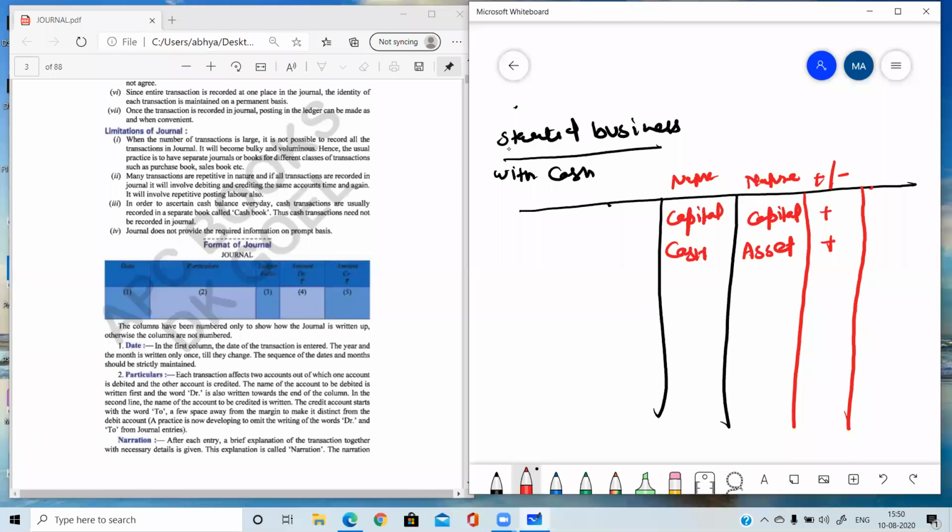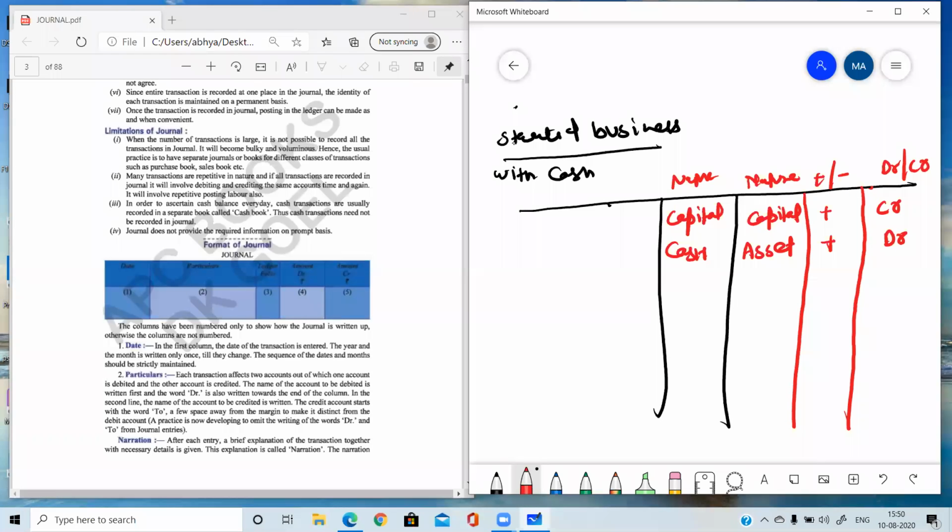So when capital increases, now tell me which account is to be debited or credited. When capital increases, it is credited, and when cash increases, it is debited. So this type of analysis you have to do in each and every transaction before entering in the journal.